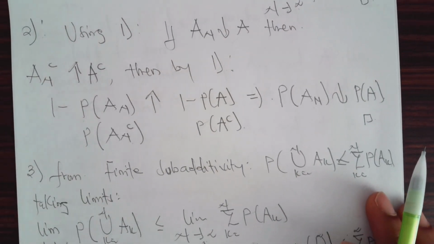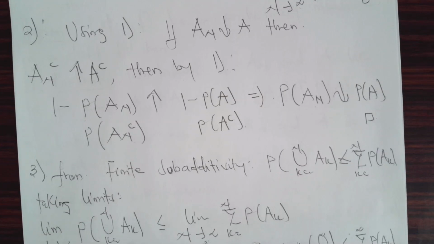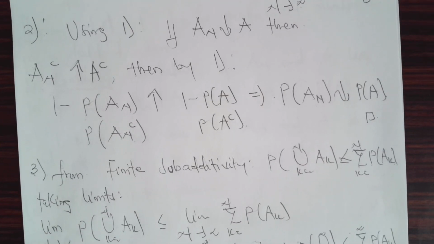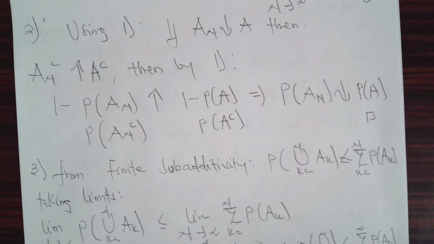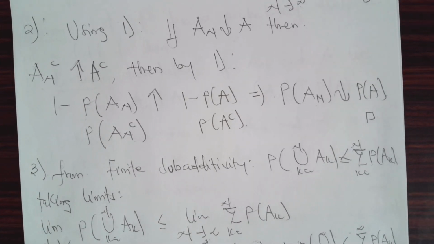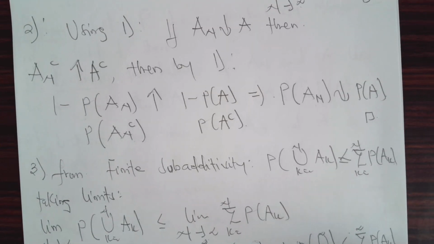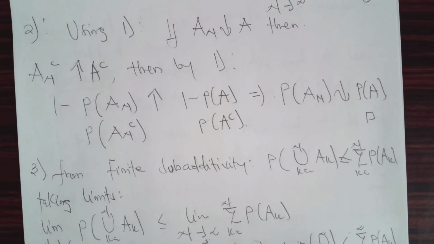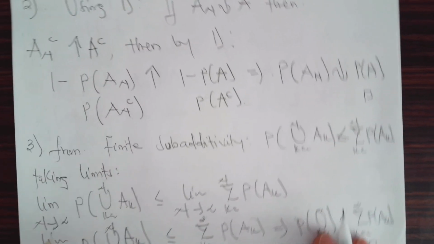What do you mean by countable subadditivity? Since you have countable subadditivity, we're going to use the idea from finite subadditivity to prove it. Note, if you have events A1 through to AN, then the probability of the finite union of the AKs is less than or equal to the finite sum of their individual probabilities. So now we take the limit and take n to infinity, then we are done with the proof.